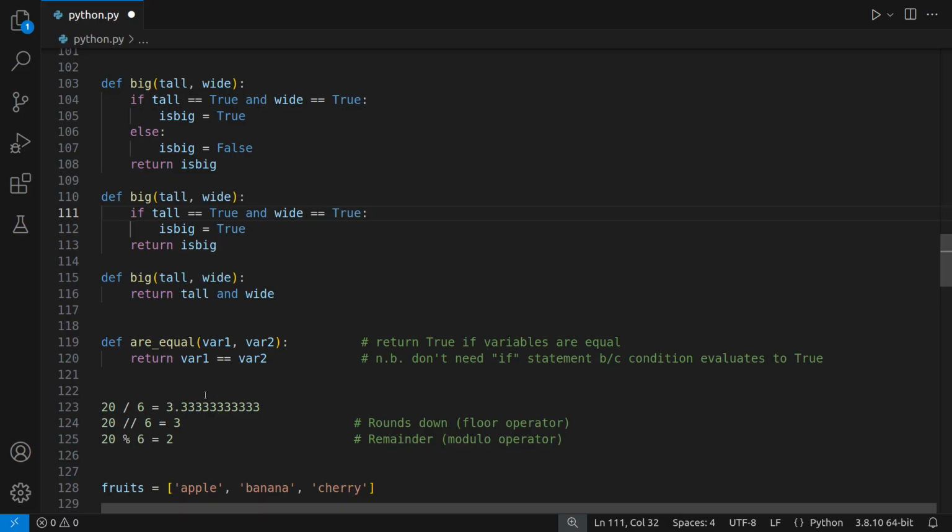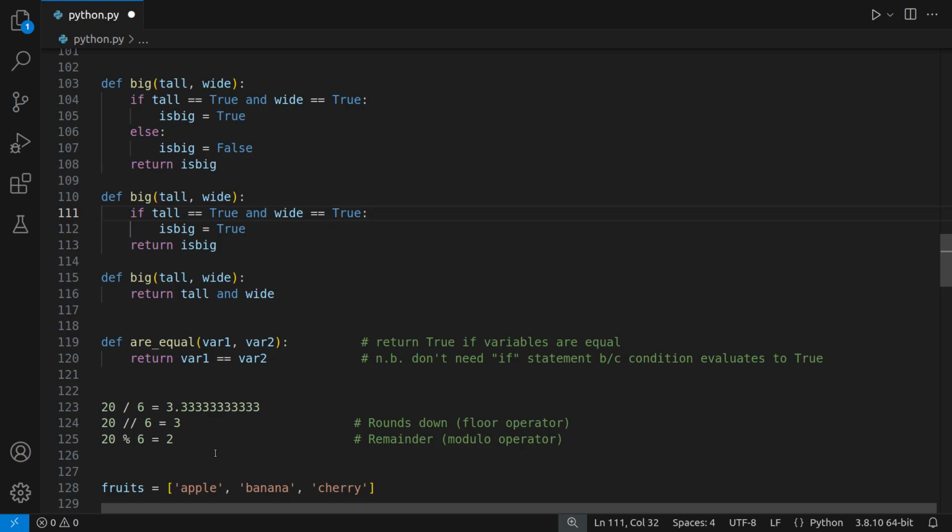Now, this is one thing I often forget in terms of arithmetic operators. It's easy to remember plus, minus, multiply, but I often forget division. Simple division is just like this, and even from 2 integers you may often end up with a float, 3.33333 recurring. However, I often forget the other alternatives.